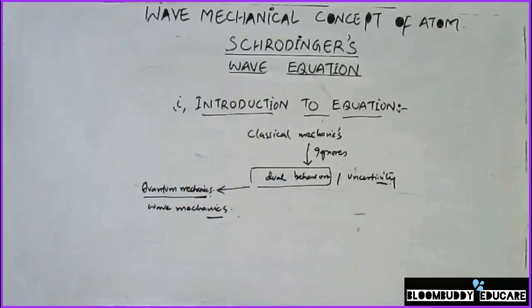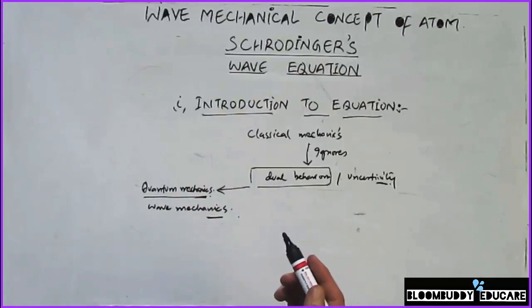We have seen that according to de Broglie's equation, an electron has a dual character, that is, an electron behaves as a material particle and as a wave. In 1926, Erwin Schrödinger, who was an Austrian physicist, said that if an electron behaves as a wave, there must be a wave equation which should be able to describe the wave motion of the electron.